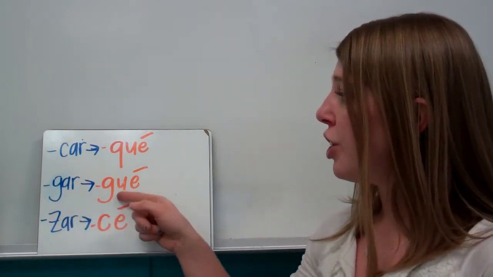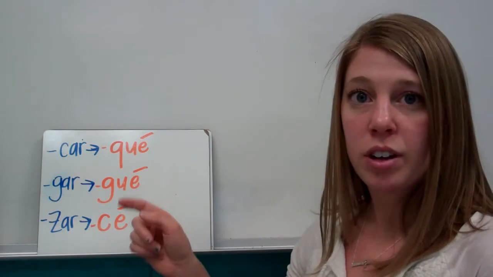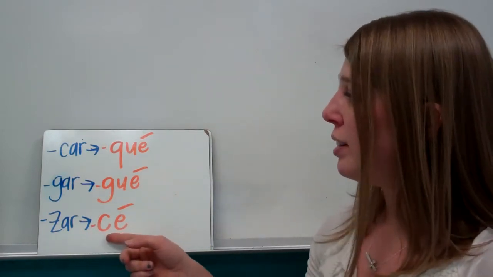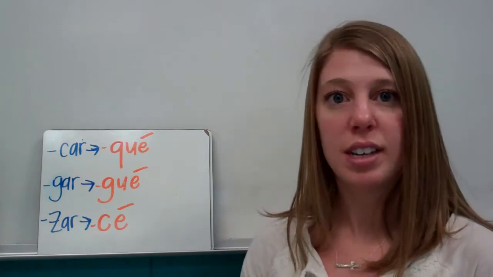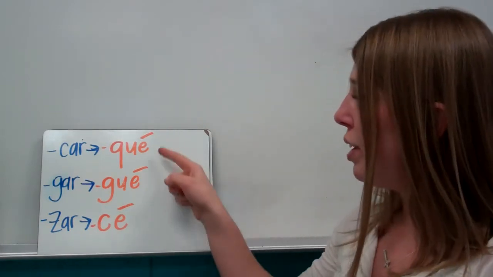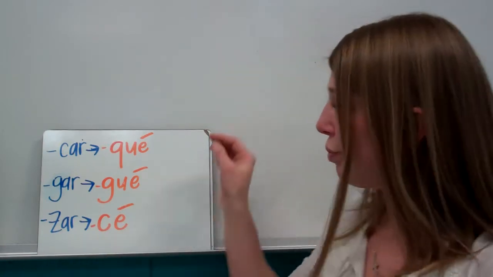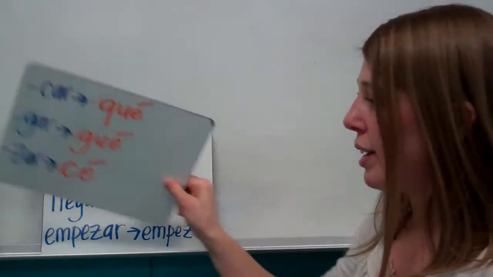GAR is going to turn into GUÉ, so we keep the G sound. And then ZAR is going to turn into CÉ to keep the Z sound. And notice they all have accents on the E because they're AR verbs. Now let's do some practice.